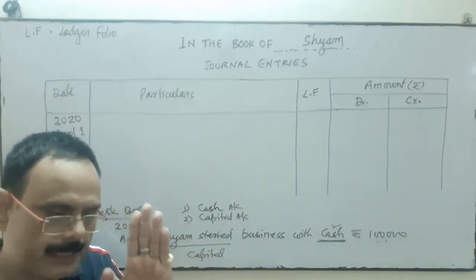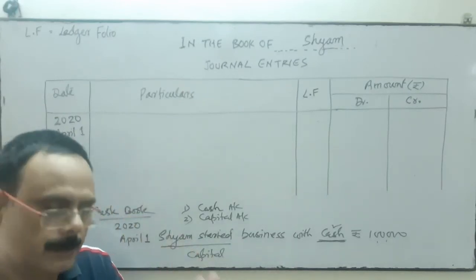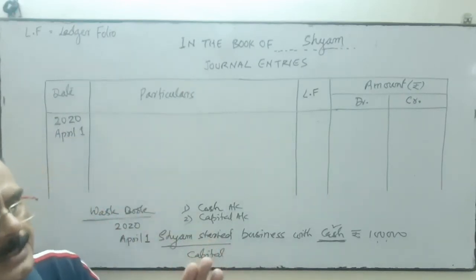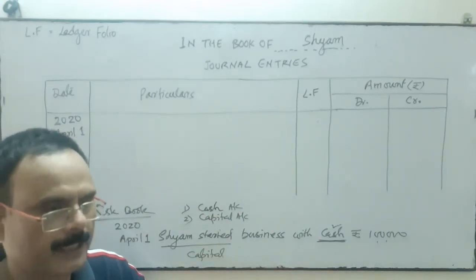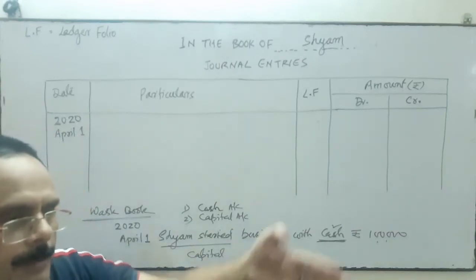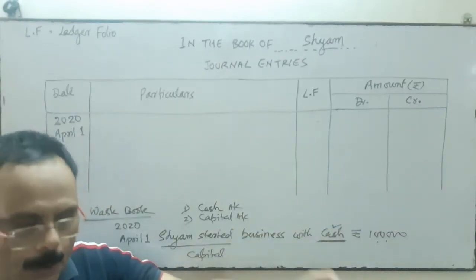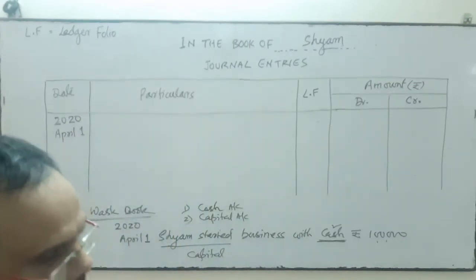Whenever we try to understand which account is involved, we always see the transaction from the business point of view, not the viewpoint of the employee, the customers, the supplier or government.